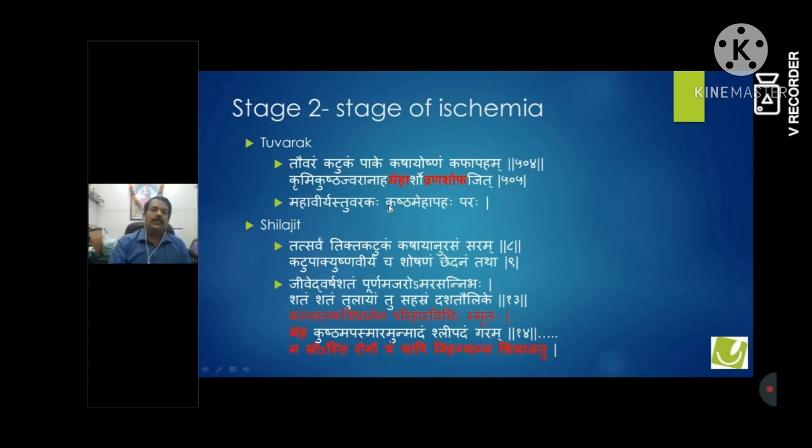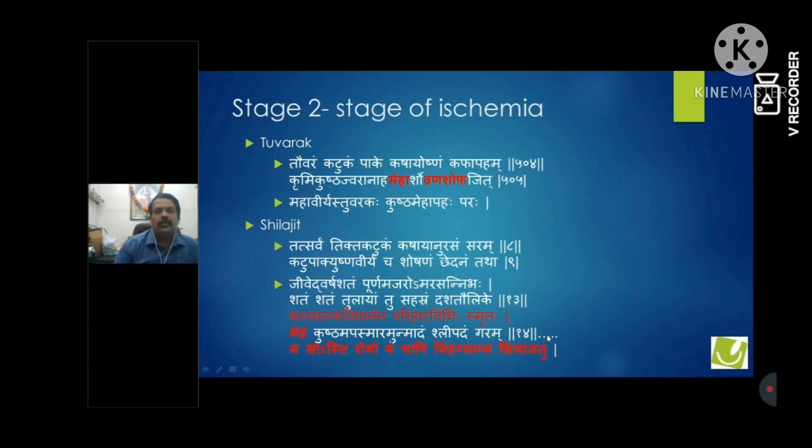The second medicine recommended by Acharya Sushruta is Shilajit. In Shilajit it is very clearly written Meha Shlipadankaram, so this is the best for Meha. And the last line, I think, shows Sushruta is the most practical person, who has not written a single word which is not practical. When he has written Na so asti rogo yo na nihanti Shilajit, there is not a single disease which is not treated by Shilajit.